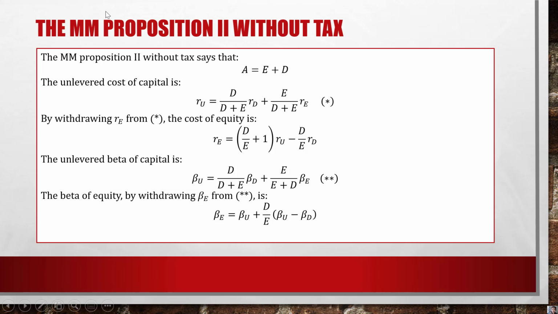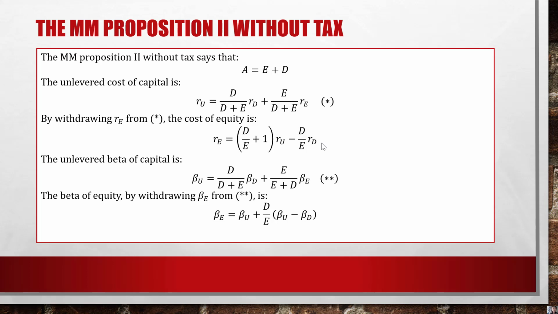And from this equation that is marked by a star, if you solve for RE, we get RE is equal to D over E plus 1, the whole thing times the unlevered cost of capital RU, minus D over E times the expected return on debt RD.